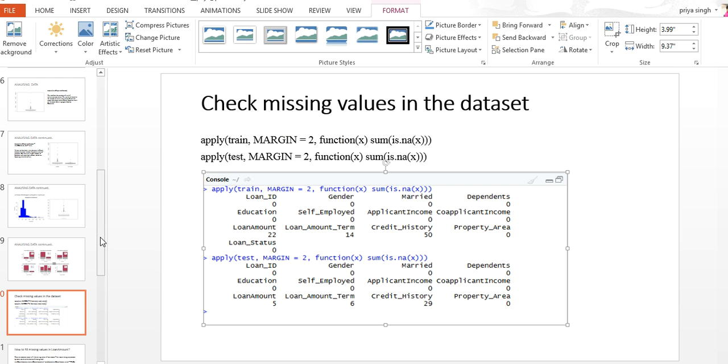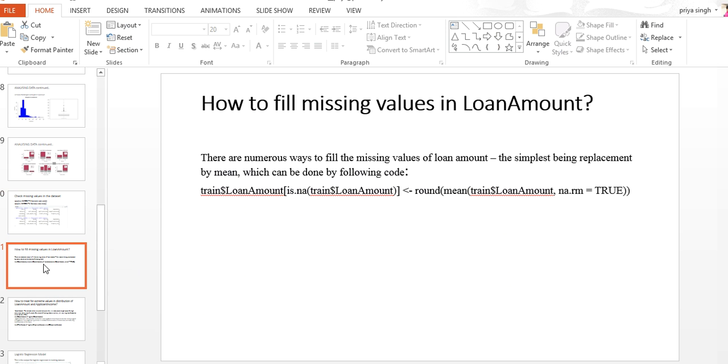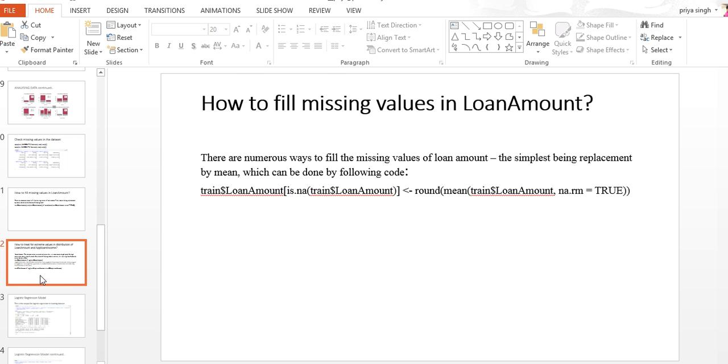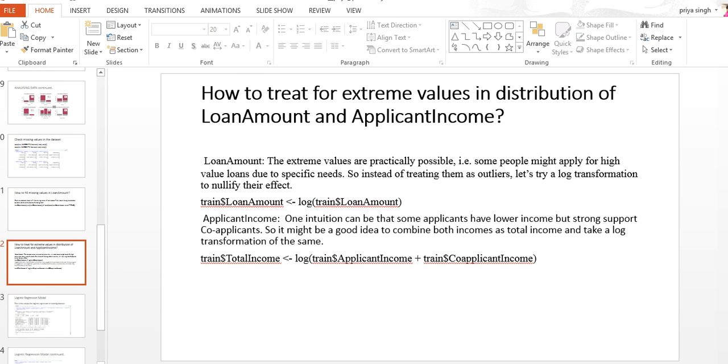So how will we treat this? First, for the loan amount, we'll take the median of the loan amount and use this median to fill the missing values. By this command we can do that for the training data loan amount, and we can do the same for the other missing values.